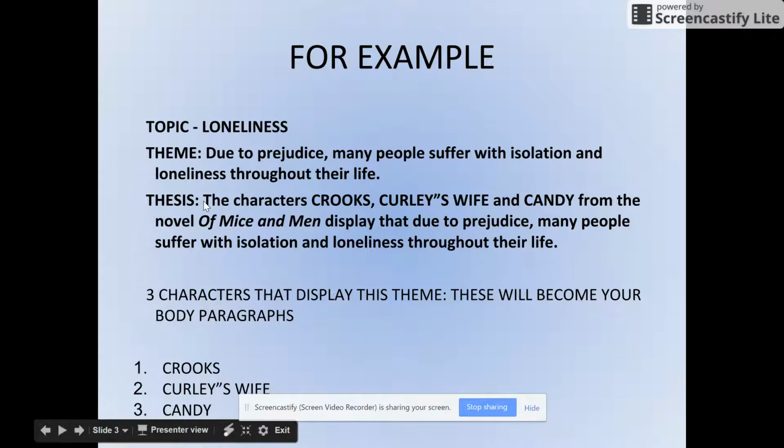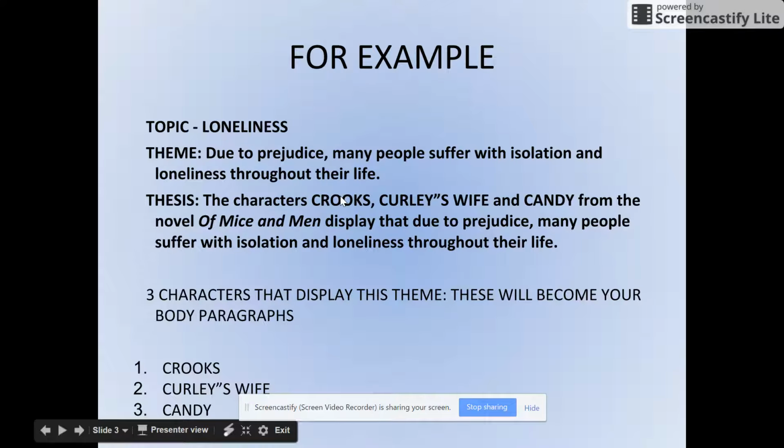So here's an example thesis. The characters Crooks, Curly's wife, and Candy from the novel Of Mice and Men display that due to prejudice, many people suffer with isolation and loneliness throughout their life. So now we took that theme, incorporated how that theme connects to three different characters, turned it all into one thesis, and there we go. And remember, your body paragraphs will be about Crooks, Curly's wife, and Candy. The way you mention them here should be the way they appear in your body paragraphs. So body paragraph 1 should be about Crooks, body paragraph 2 about Curly's wife, and body paragraph 3 about Candy, and then you'd have your conclusion.